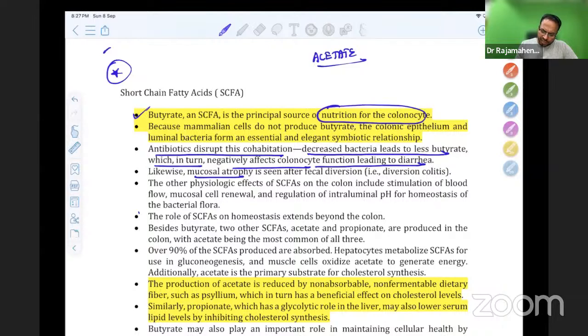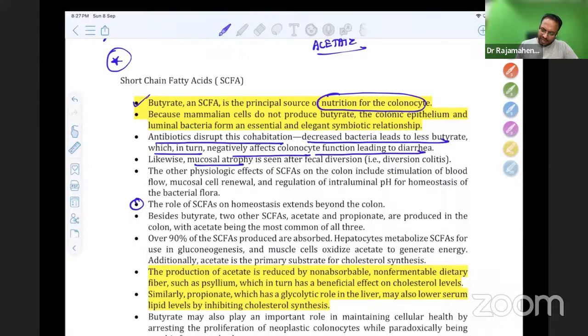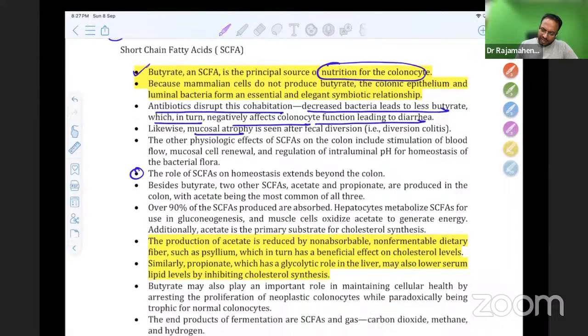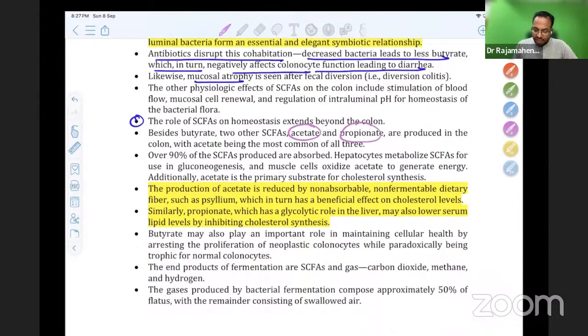So the role of short chain fatty acid extends beyond the colon. Besides butyrate, two other short chain fatty acids are produced or absorbed. Hepatocytes metabolize short chain fatty acids for use in gluconeogenesis, and muscle cells oxidize acetate to generate energy. Additionally, acetate is the primary substrate for cholesterol synthesis.